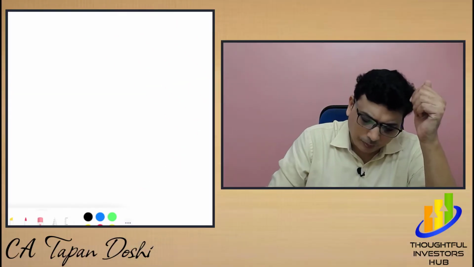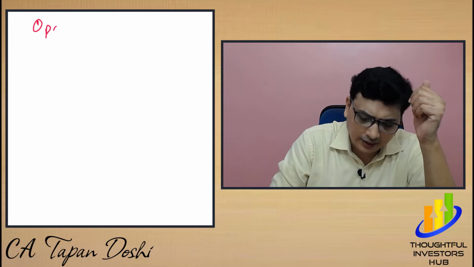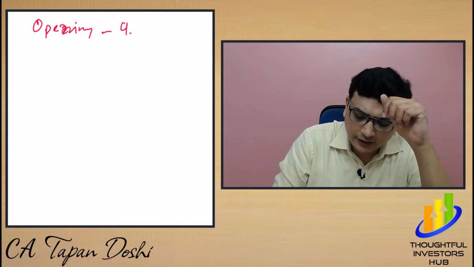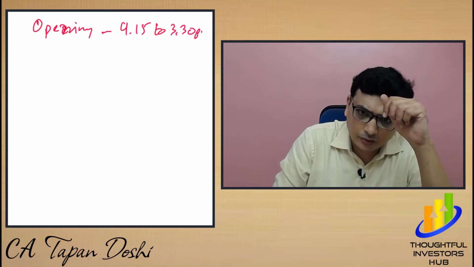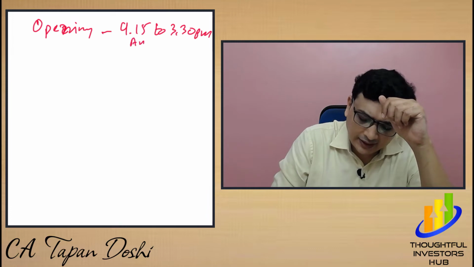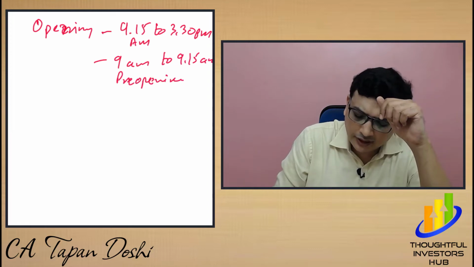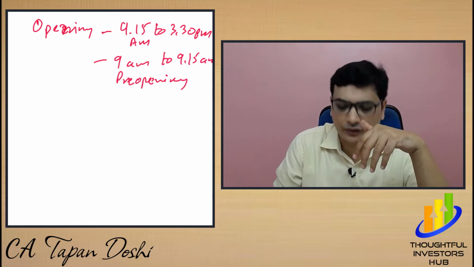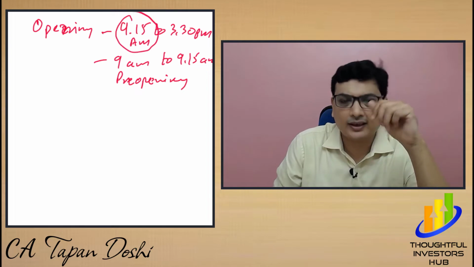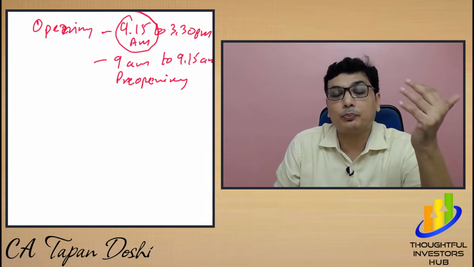So again, Mr. Tapan Doshi, welcome, and let's start part two of stock market basics for beginners. The opening time of the market, as I told you, is from 9:15 a.m. to 3:30 p.m. Between 9 a.m. and 9:15 a.m. is the pre-opening. The real market starts at 9:15, so from 9:15 you can put in trades.